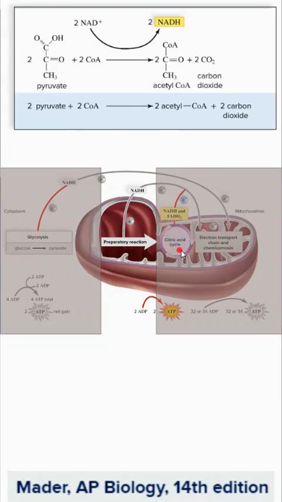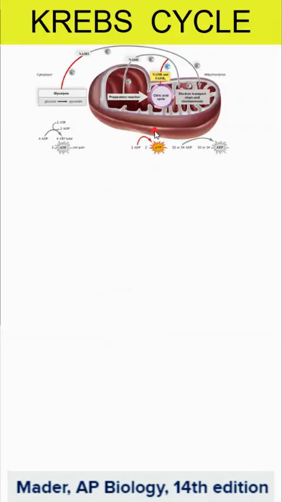Now, before we can get to the citric acid or Krebs cycle, there is this preparatory reaction where the pyruvate gets transformed into acetyl-CoA. That process does generate a few electrons that are carried to the electron transport chain. But our next major step that we're going to focus on is the Krebs cycle. Now we are in the mitochondrial matrix, and we have this outer membrane of the mitochondria, and we have this inner convoluted membrane which increases the surface area. So we can have a lot more electrons being transferred and a lot more ATP synthases embedded.